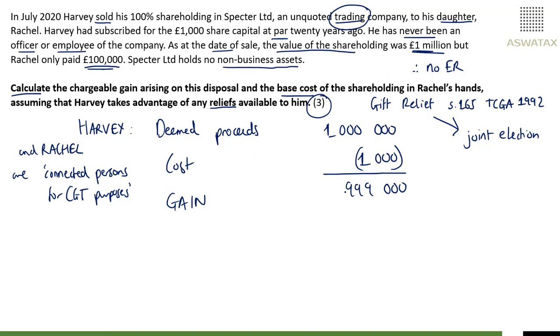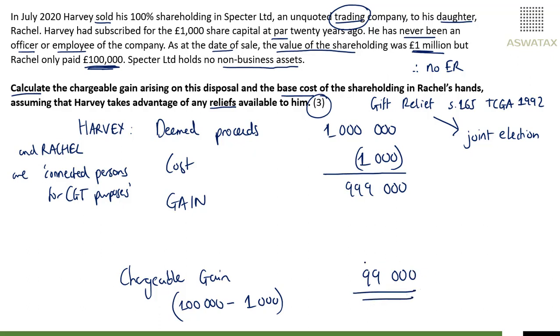Now, you need to keep in mind that any cash received by Harvey, so the 100,000 received, will be immediately subject to CGT. So that would be chargeable gain would be the 100,000 received in cash less the base cost of 1,000, gives you 99,000 being immediately subject to CGT.